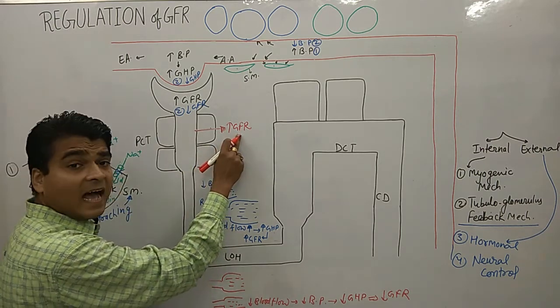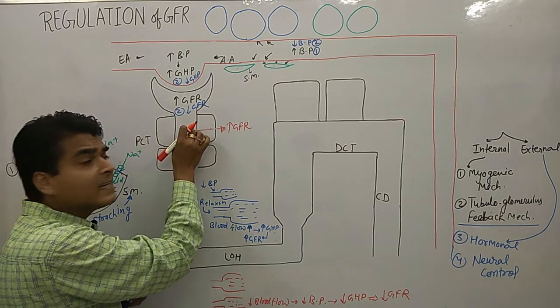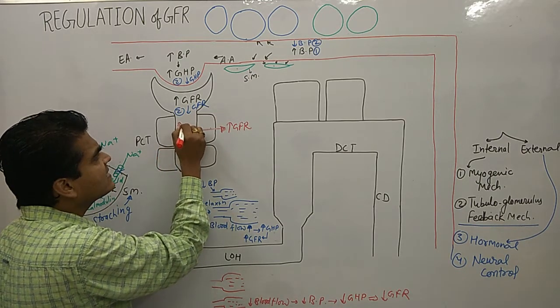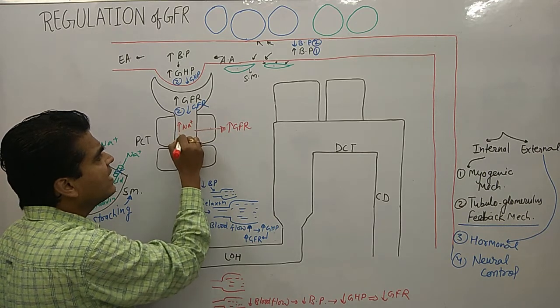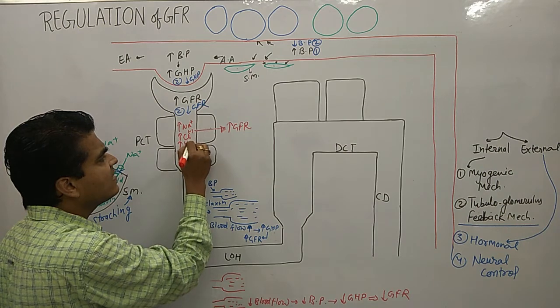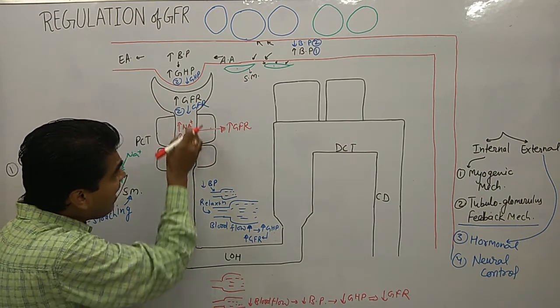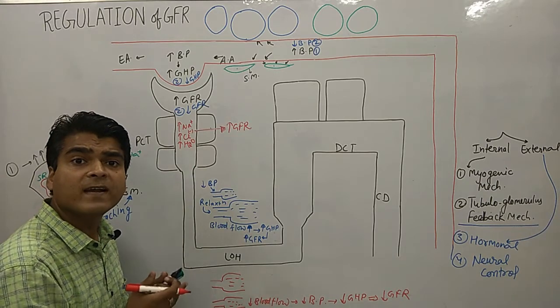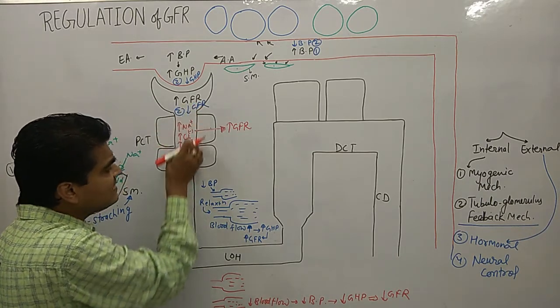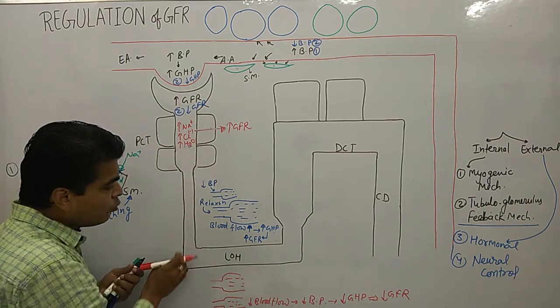High GFR means a large amount of glomerular filtrate is reaching here, meaning there is an increase in the sodium ion concentration, the chloride ion concentration, and the H2O level. Now what happens if a high amount of glomerular filtrate is reaching this area? What happens in the PCT and the loop of Henle?